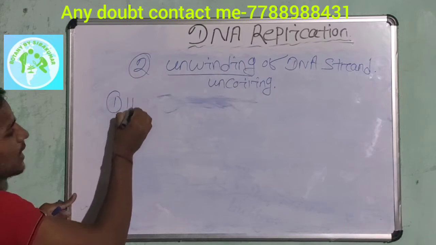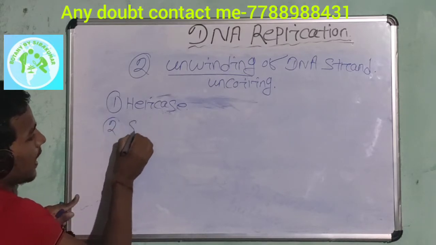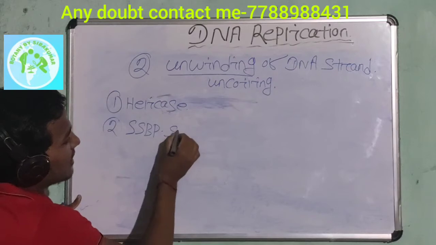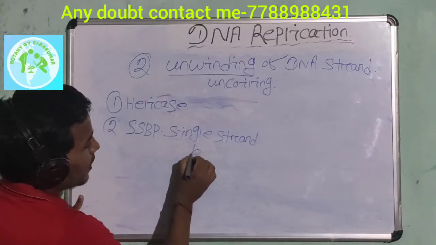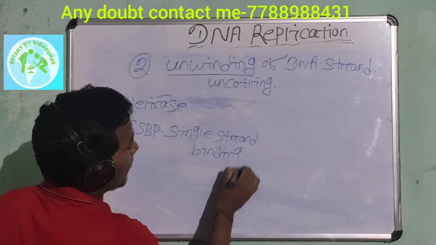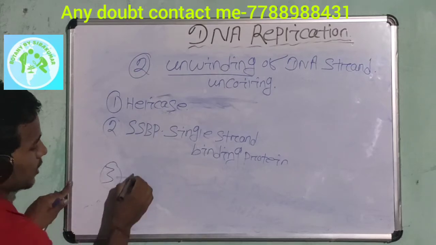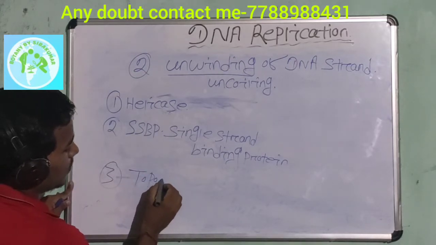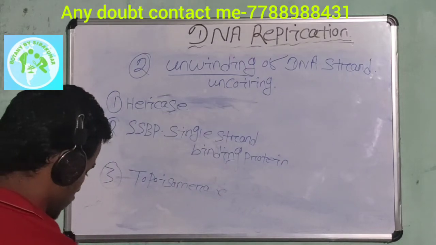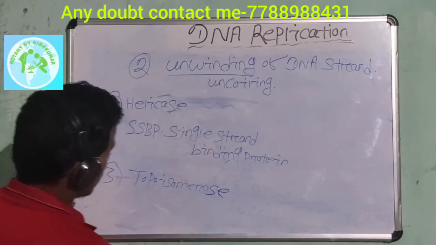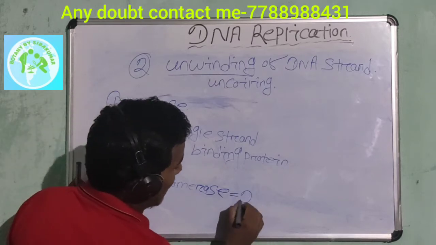The first enzyme is helicase, and the second one is SSBP, that is single strand binding protein, and the third one is topoisomerase, which is otherwise known as DNA gyrase.